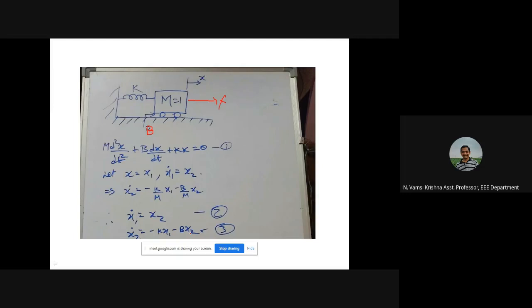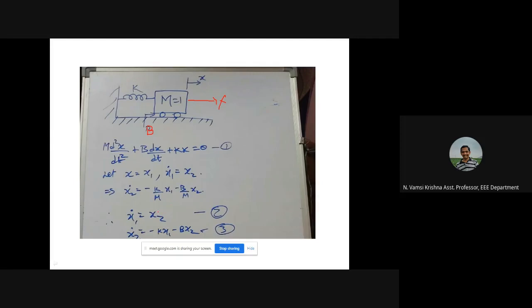So in the analysis, whatever may be the system given to you, first write the differential equation governing the system, and then assume the state variables, which is equal to the number of energy storing elements. Then write the equations governing them. So first order differential equations, x1 dot equal to something, x2 dot equal to something, x3 dot equal to something. In general, if it is a linear system, these equations are linear in nature. If the system is non-linear, these equations may be non-linear in nature.